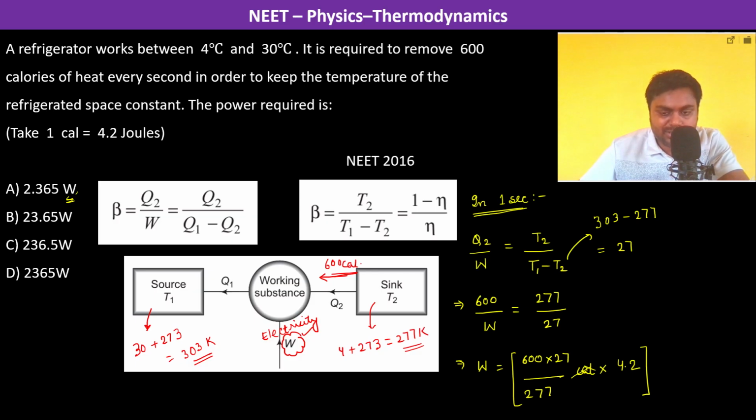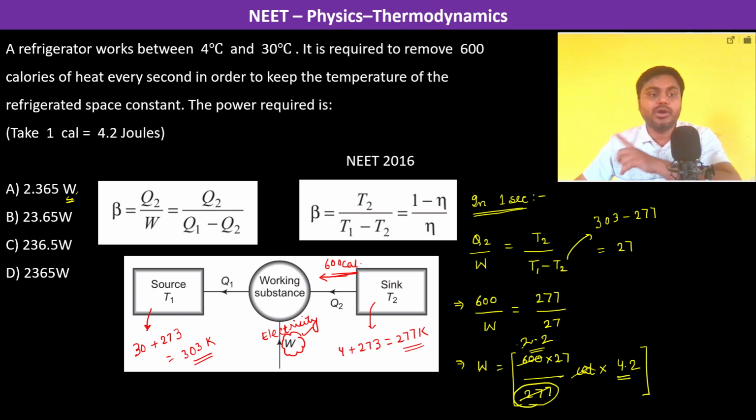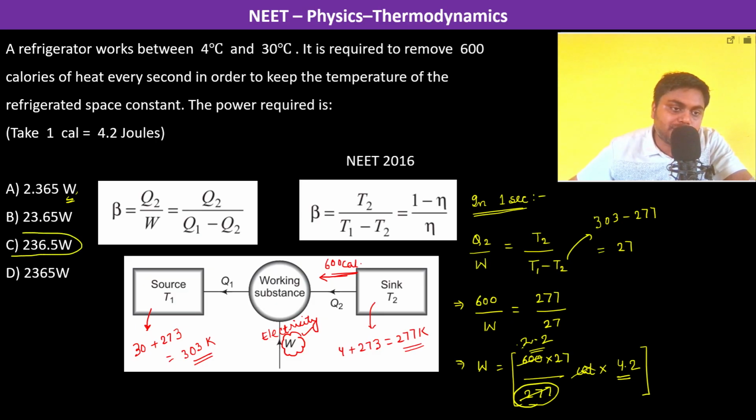So now we calculate this. Now let us do some approximation. So you see, 277 into 2 is going to be equal to 554. Okay, so we are just keeping it as 2 only, of course 2.2 something will be there. So 27 into 2 is again going to be 54, and 54 into 4 is going to be 200. So it's going to be close to this. So therefore the answer is going to be C.